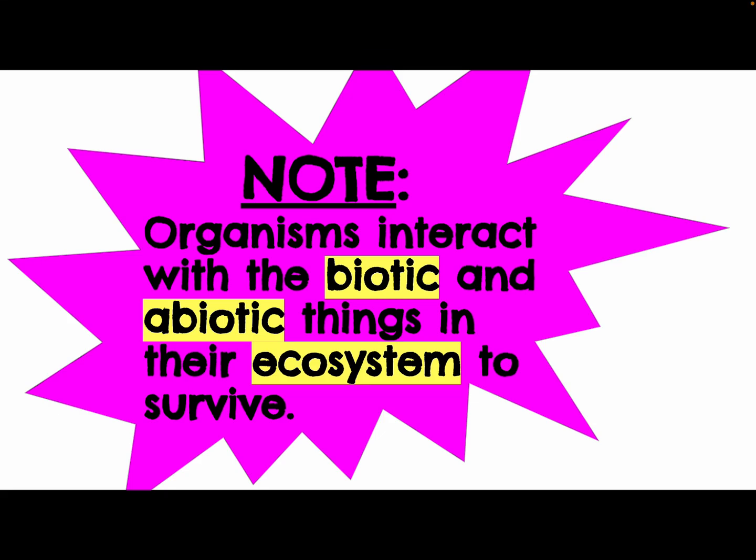All right, so just a really quick, important piece. Organisms interact with both the living and the non-living things in their ecosystem. So a human requires other living things and non-living things to survive. Some of the biotic things that maybe a human would need would be all the different kinds of foods we eat, both plant and animals. Some of the abiotic things we need to survive would be water, oxygen.